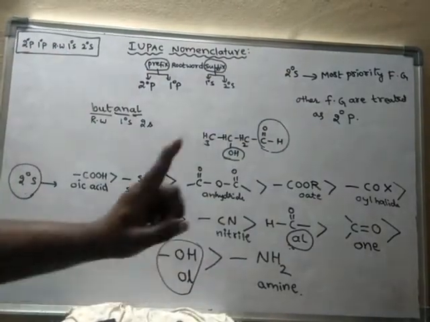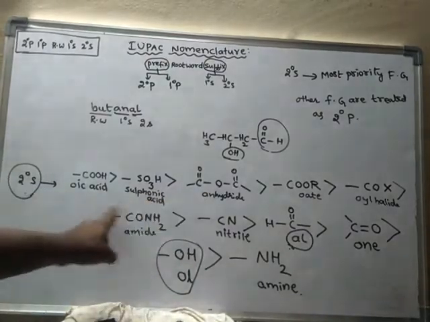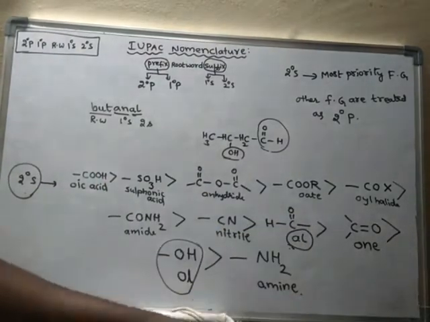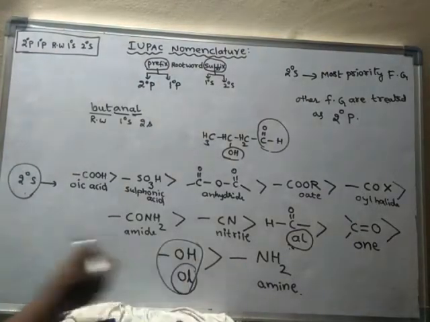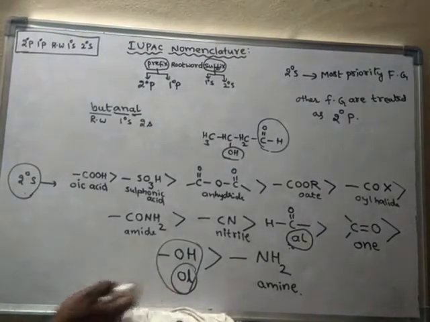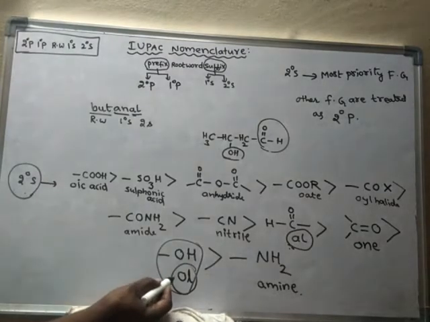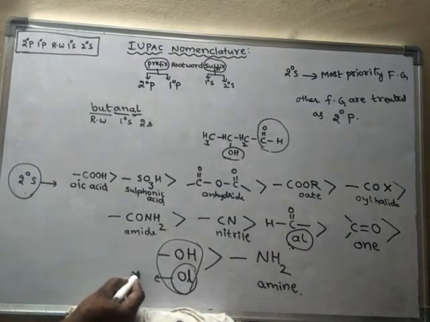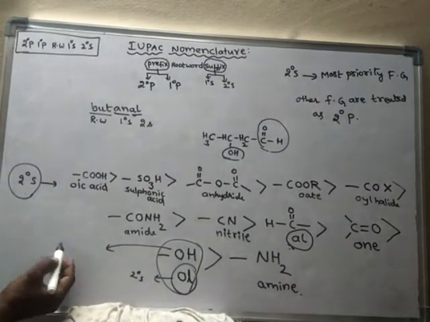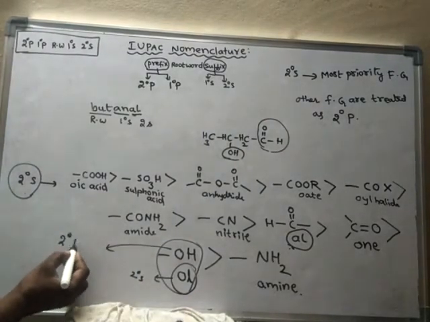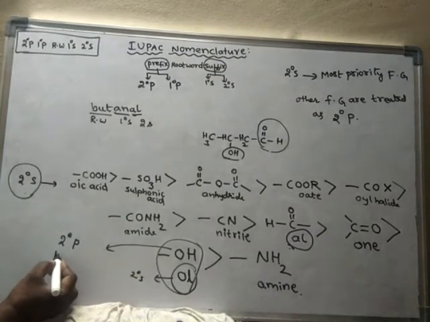So every functional group has two names: one is secondary prefix and the other is secondary suffix. This is the secondary suffix of alcohol, but alcohol has a secondary prefix as hydroxy.